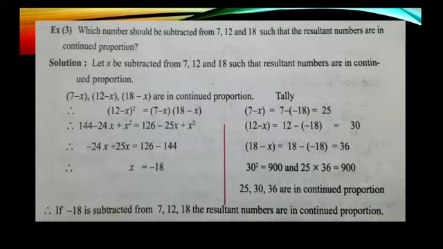Now, 30 square, as 12 minus x is the mean proportion, so its value is 30. So, 30 square is equal to 900. And 25 into 36, that is the first term and the last term, 25 into 36, we get 900. So, they both are equal when we cross multiply. We remember that. So, 25, 30, 36 are in continued proportion. Therefore, if minus 18 is subtracted from 7, 12 and 18, the resultant numbers are in continued proportion.